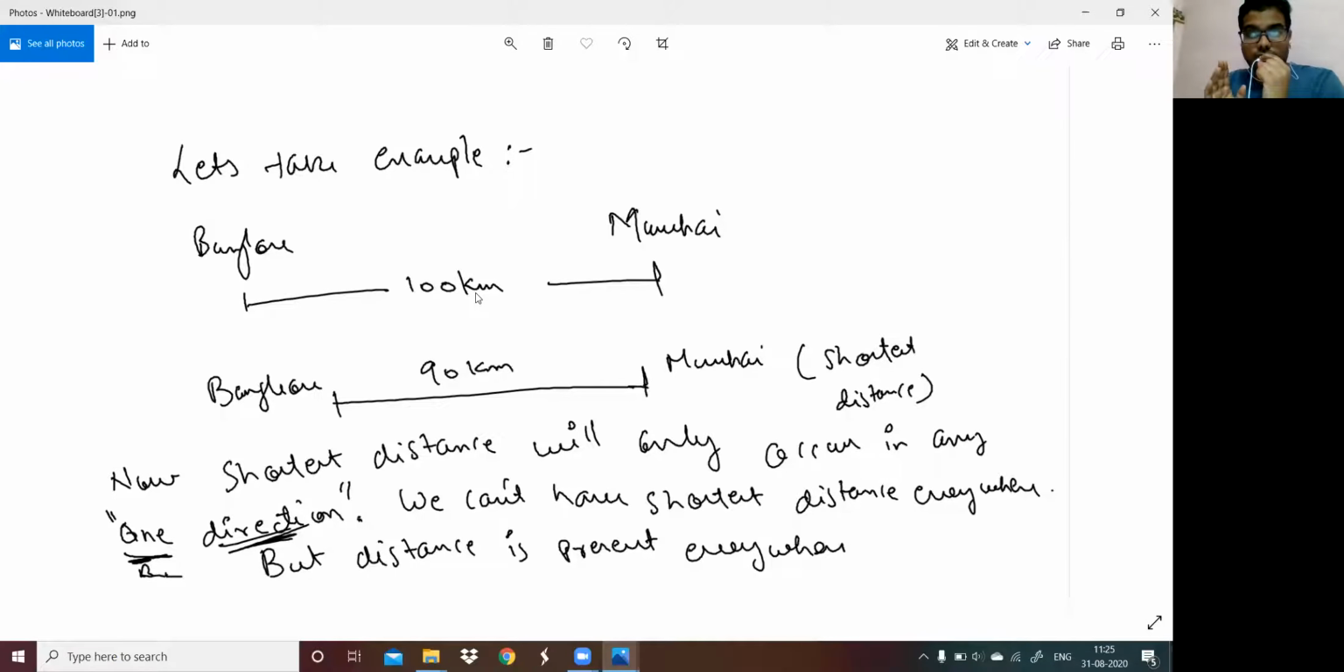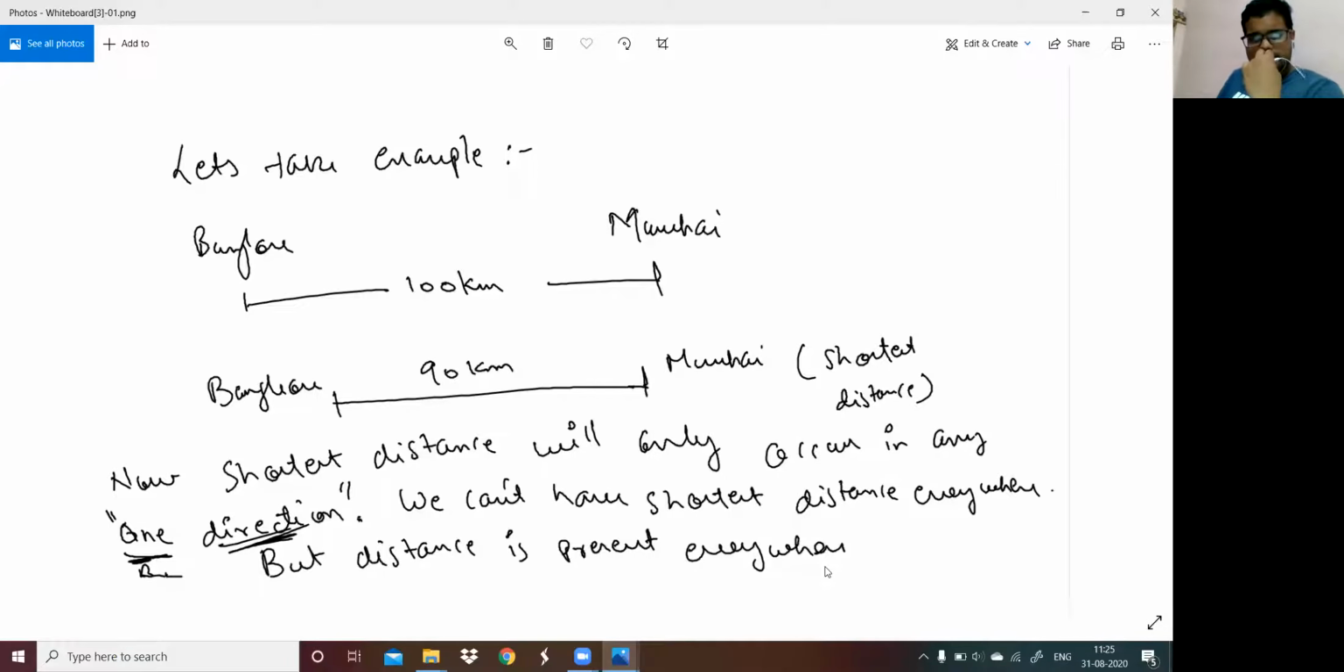We cannot have the shortest distance everywhere, right? That's why the smallest distance is actually showing the direction. That's the reason we are taking it as displacement. The distance of 90 kilometers between Bangalore and Mumbai, which is the shortest distance, will only occur in one particular direction. We can't have the shortest distance everywhere, but distance is present everywhere. Distance can be in any direction.